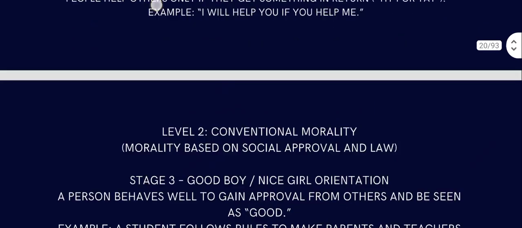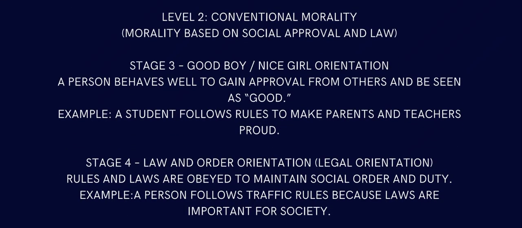Then comes conventional morality, that means morality based on social approval and law. That has another stage, that is the good boy and nice girl orientation. Definition: a person behaves well to gain approval from others and be seen as good. We have all kinds of people around us, and there are some people who behave well to gain approval, to gain popularity, to be called good. Example: a student follows rules to make parents and teachers proud. There's nothing bad in that, so that's what they do.